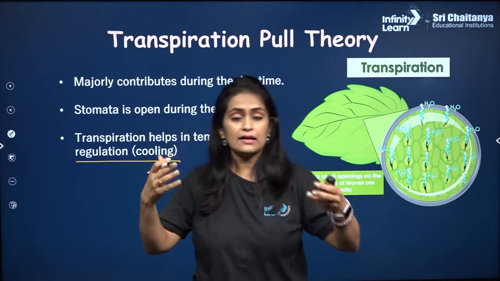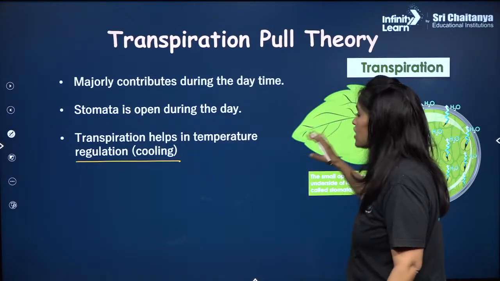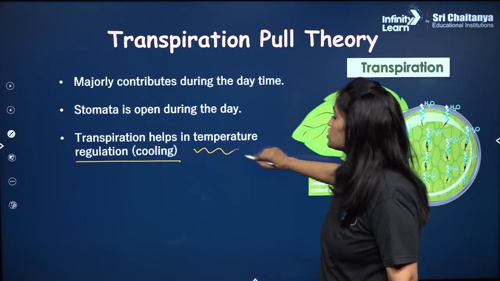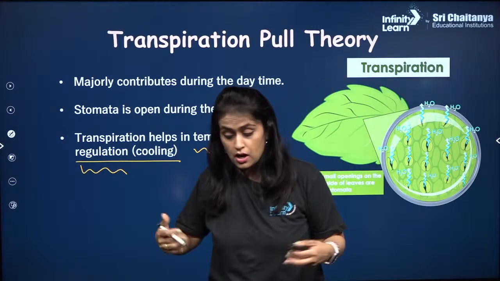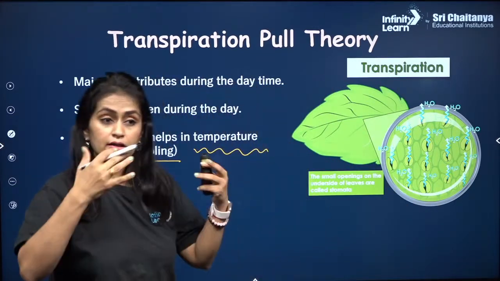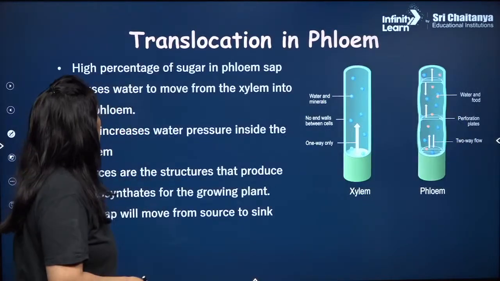Just as we sweat, our body gets cooled down. In plants also, because of transpiration, the temperature regulation happens. It helps in cooling the body of the plant down, right? Cool, very good, very good.